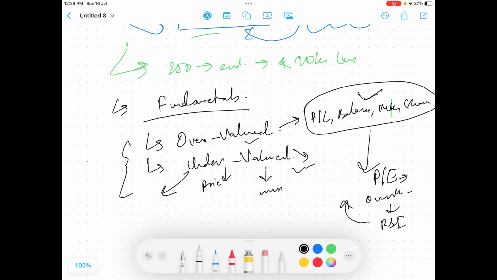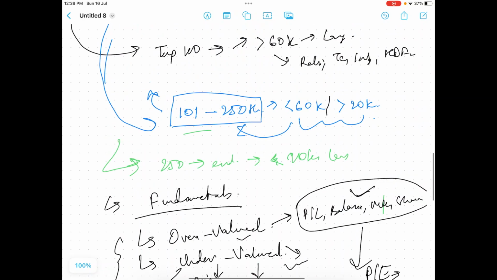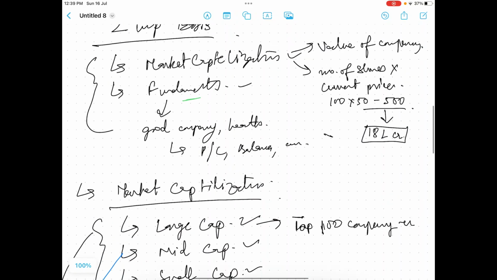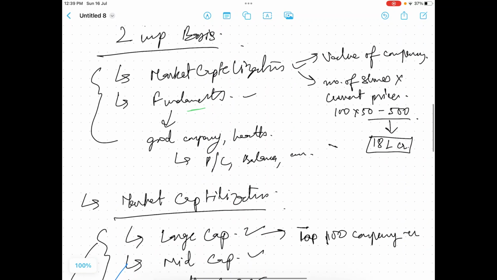So just to recap what we learned today, there are two bases on which we categorize stocks. One is market capitalization and the other one is fundamentals. Market capitalization has large, mid and small, and on fundamentals we can categorize into overvalued and undervalued stocks.